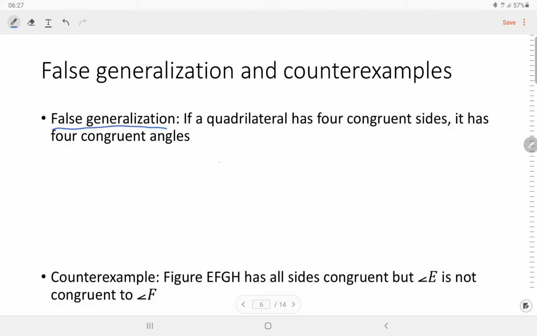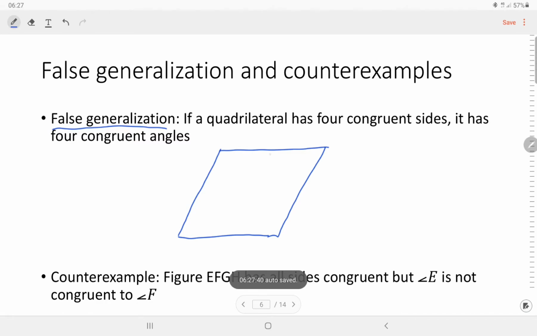For example, this is a quadrilateral that has 4 congruent sides, but it does not have 4 congruent angles. This angle is congruent, but this one is not congruent with the other angles.